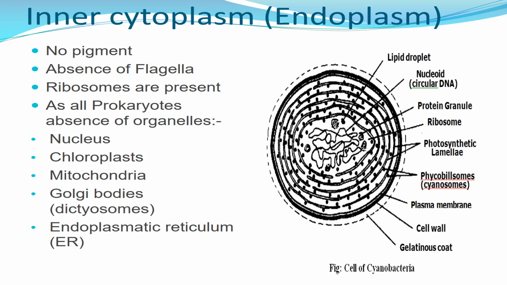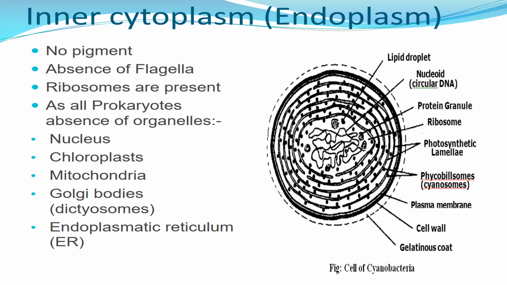Now this is the difference. In typical eubacteria, there is a peptidoglycan cell wall, and plasma membrane is also present. Cytoplasm is uniformly distributed. No thylakoid is present in the eubacteria, so no pigment is produced. But here, in case of cyanobacteria, additional thylakoids are present in the outer surface.